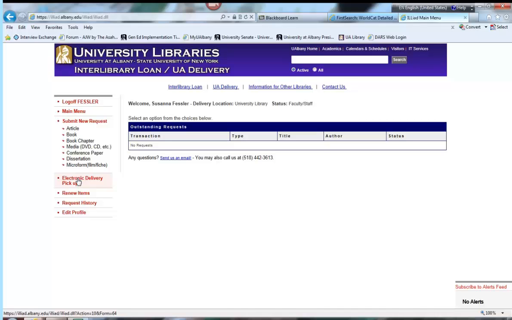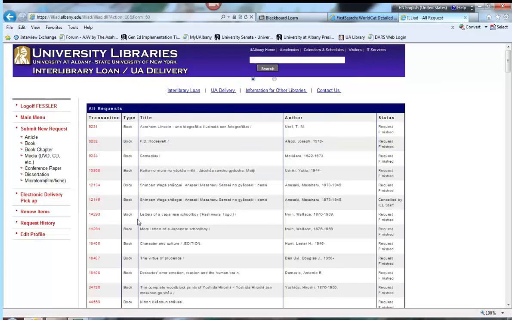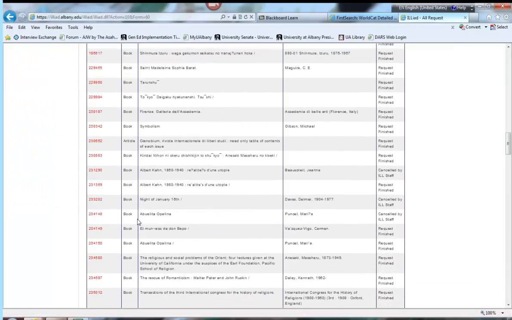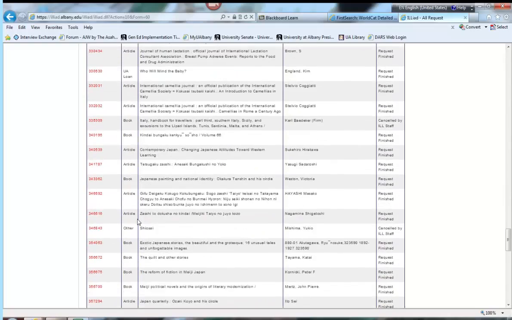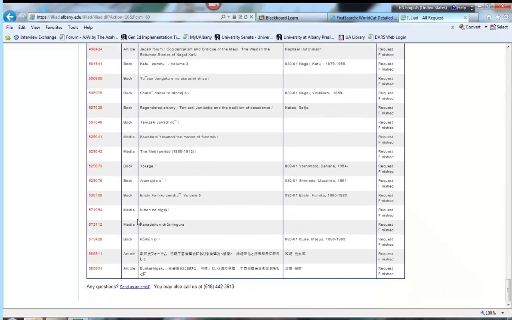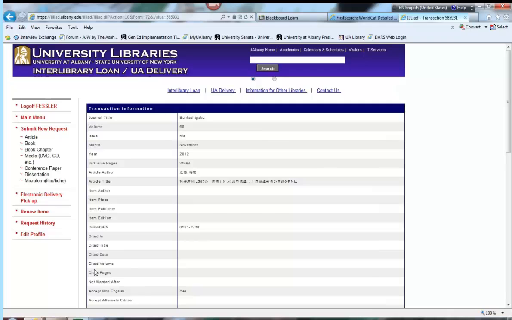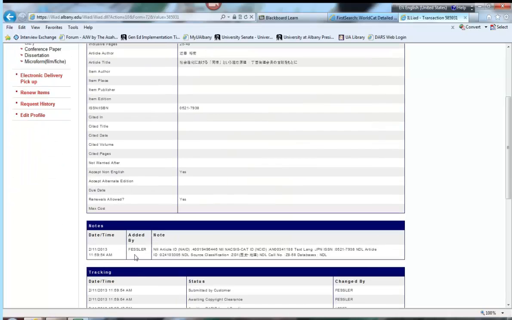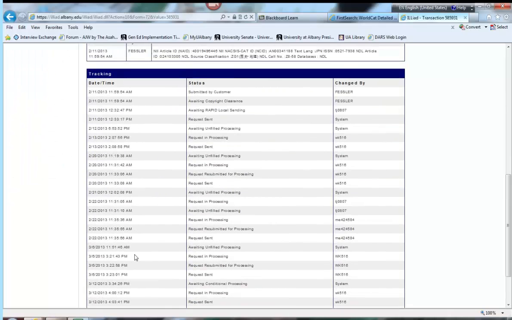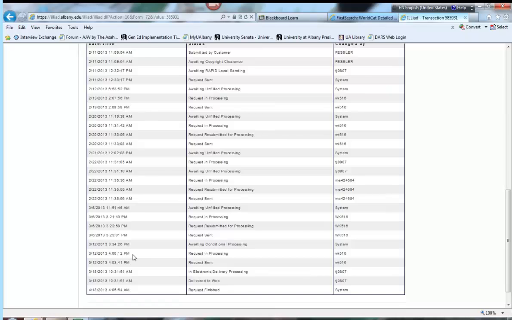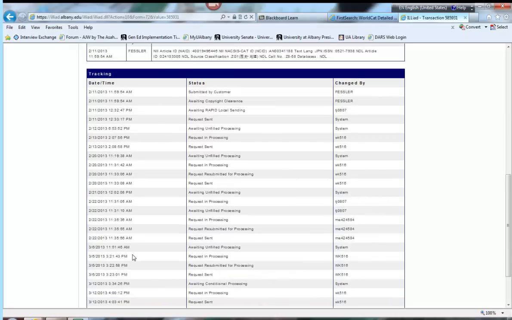And I can also look at my history of what I've taken out. I've taken out a lot of things since I've been at the University in Albany. Here's a huge collection of books that I have requested through interlibrary loan. And in each of these cases, if you click on the number of the item, that will take you to the transaction information, and it will show you tracking. It's like tracking a UPS package. What's going on with that particular request?